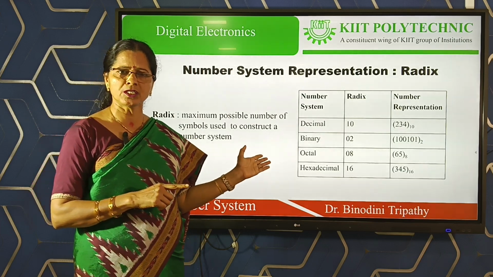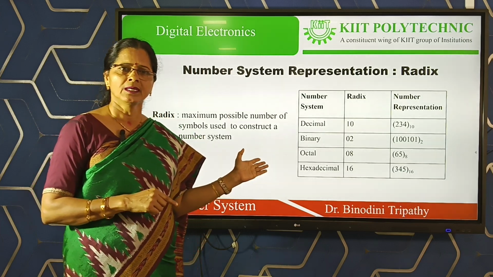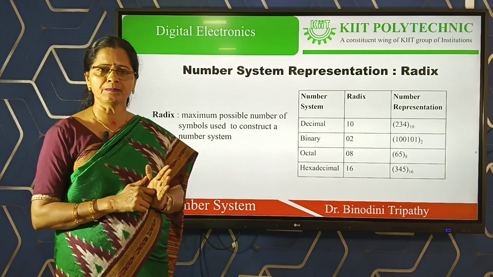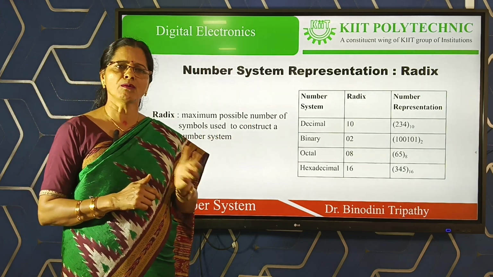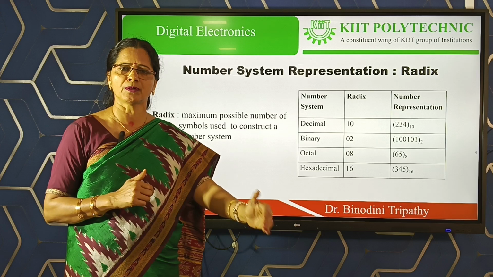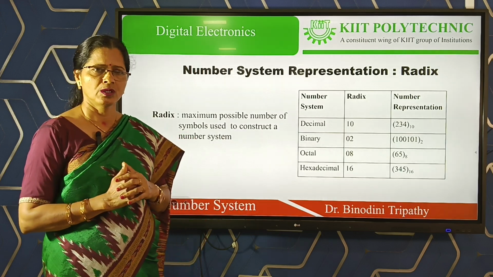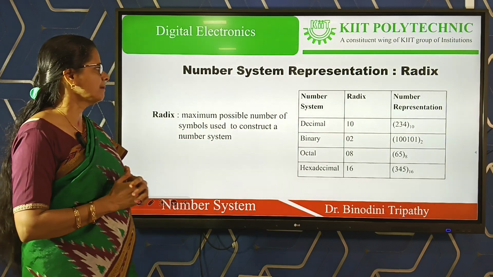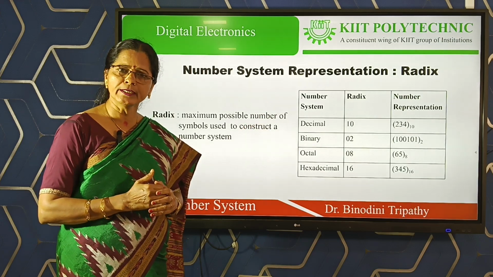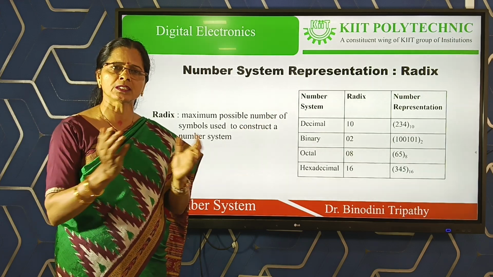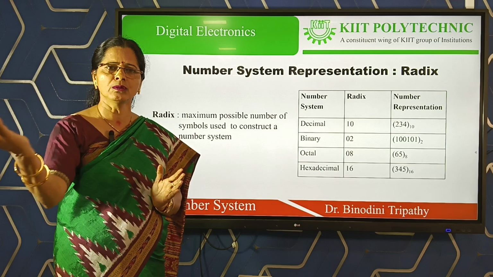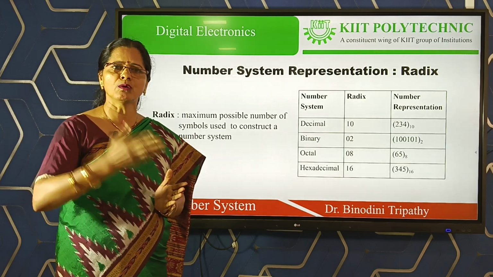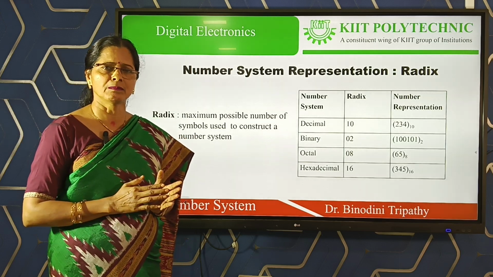Though other number systems were not well known till now, for today's discussion, everybody is familiar with the decimal number system from class 1 or class 2. So in decimal number system, a total of 10 symbols are used for constructing any number, from a 1 digit number to a 100 digit or any digit number.